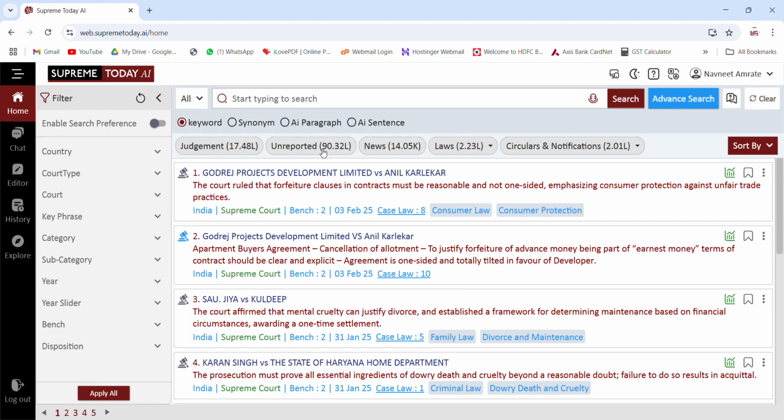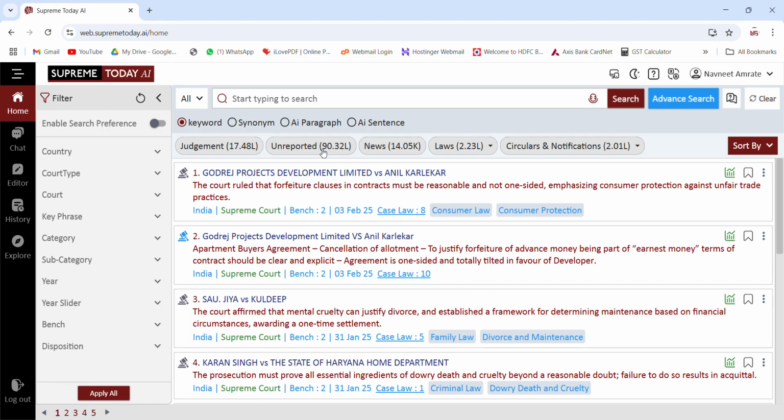Apart from judgments, there are other things you get in this database. There are state and central acts available here. Their amendments are available here. Their notifications and gazettes are available. There are various commentaries which are published by us available here. There are articles available here, law commission reports, international treaties. All of these databases are available at one platform here.